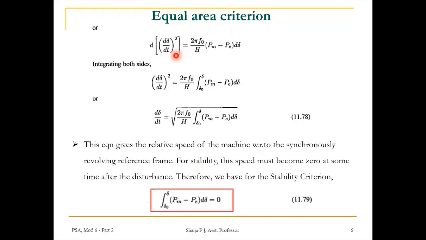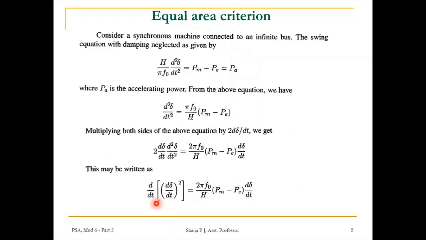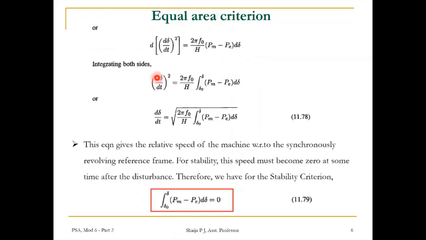The same we can write as d of d delta by dt the whole square is equal to 2 pi f0 by H into Pm minus Pe into d delta. Here the dt terms we have cancelled.